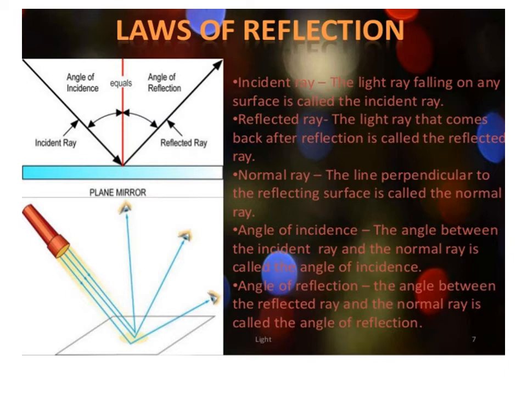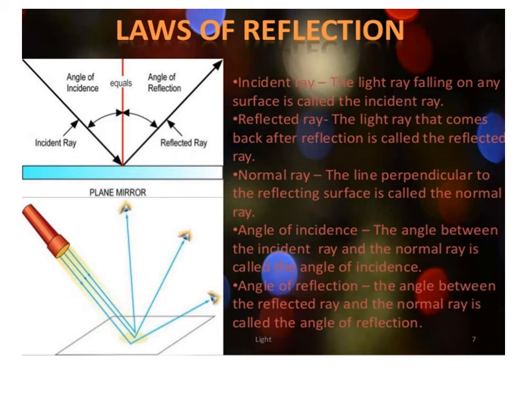Now, reflection of light. There are certain laws of reflection of light. First one is the incident ray. The light ray falling on any surface is called the incident ray, and the light ray that comes back after reflection is called the reflected ray.